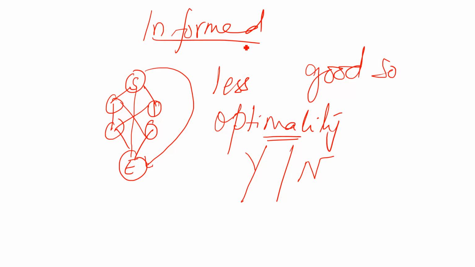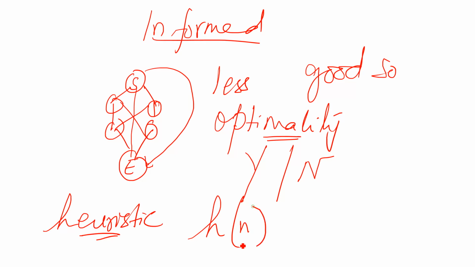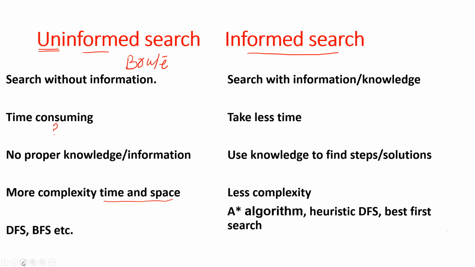So keep in mind, in informed search we use the heuristic method. Heuristic means estimate, and this is the symbol we normally use for heuristic. The examples of the heuristic approach are A star algorithm, heuristic DFS, best first search. We will discuss all these algorithms in this course. So now when you read it, it will be clear to you.